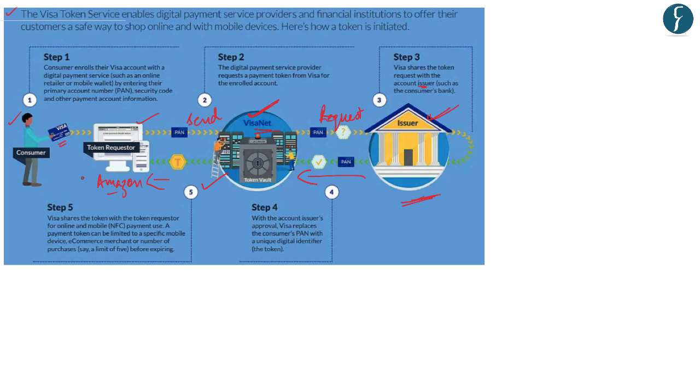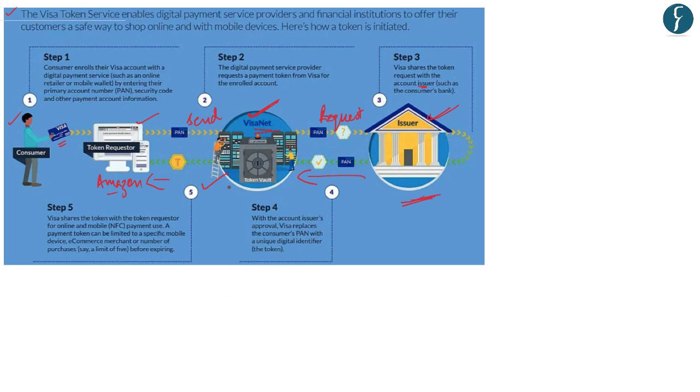Further, next time when you go on Amazon and if you are using the same card, you do not need to put any kind of details. You can again use the same token which was provided to you earlier. In fact, these tokens which are generated are very unique for every token requester or card holder. That is to say, for every account and for every card holder, there will be only one unique token which will be provided.